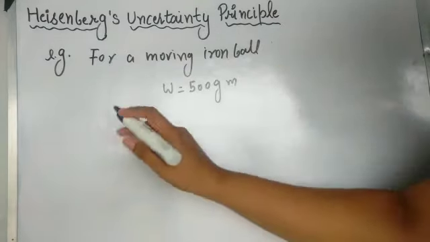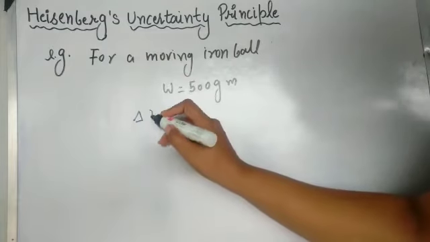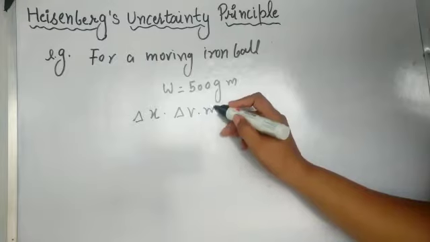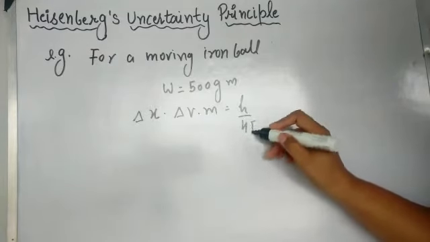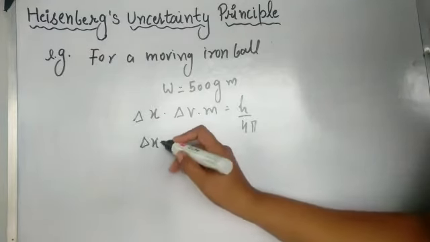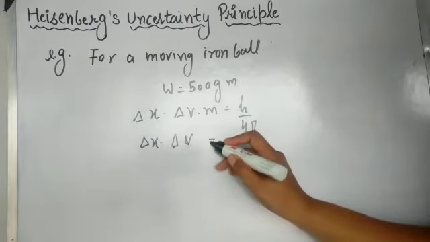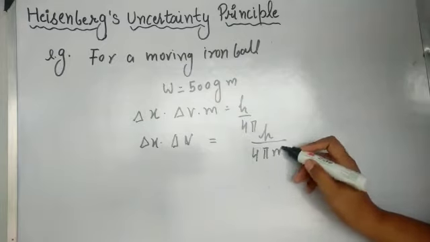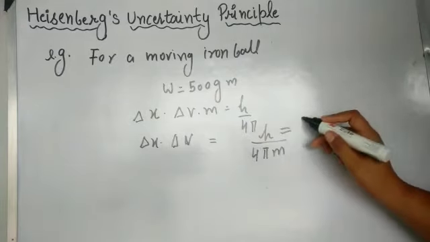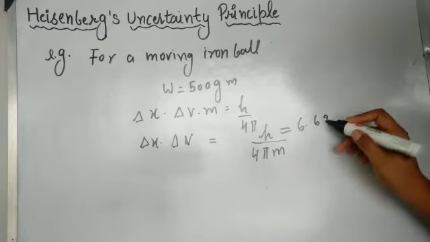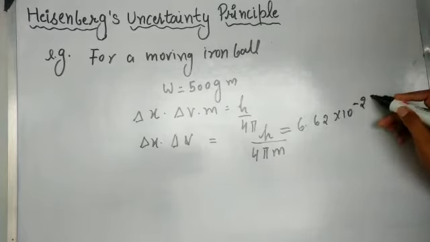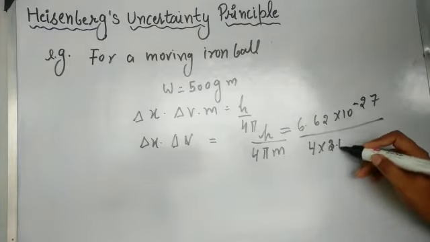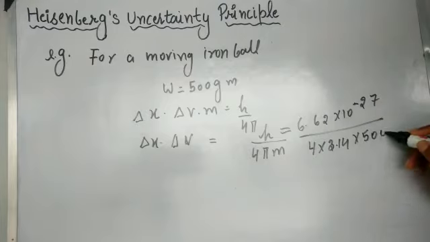For this, if we write the uncertainty principle, we can write it as h by 4 pi m, where m is the mass. Now h is the Planck's constant, its value is 6.62 into 10 raised to power minus 27, 4 pi is 3.14 times 4, and m is the mass, 500 gram.